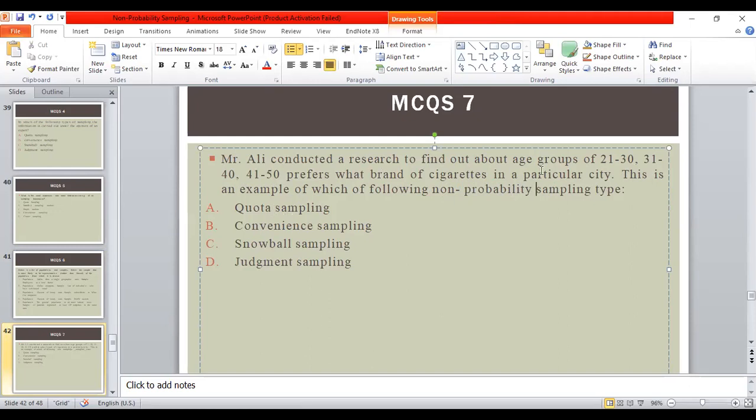Because the researcher already defined the quota of age groups, which include 21 to 30, 31 to 40, and 41 to 50, and he is totally focused on these age groups to find out the brand of cigarettes in the particular city. It does not present convenience sampling, snowball sampling, or judgmental sampling. Therefore, if you see any question in which the researcher already describes the category of interest for the research, in non-probability sampling it always presents quota sampling.